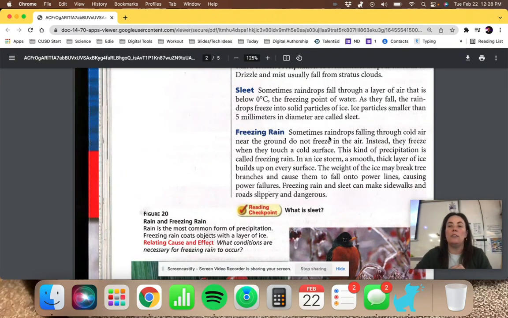Freezing rain actually stays rain the whole way through. So sometimes raindrops falling through the cold air near the ground do not freeze in the air. They stay rain all the way to the ground, but instead they freeze when they touch a cold surface. This kind of precipitation is called freezing rain.